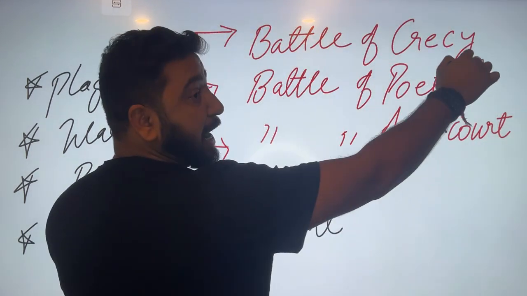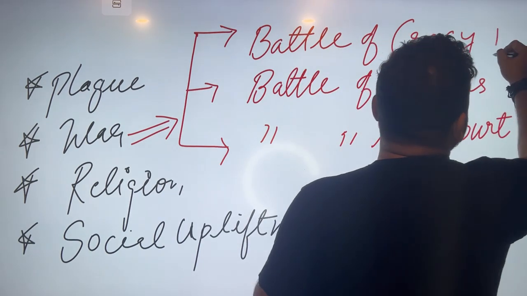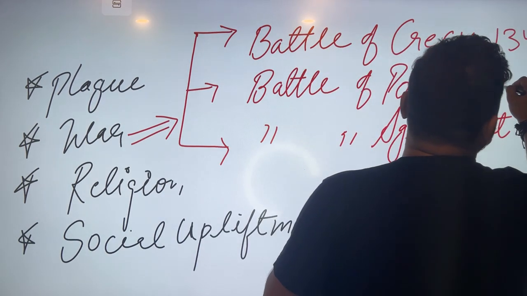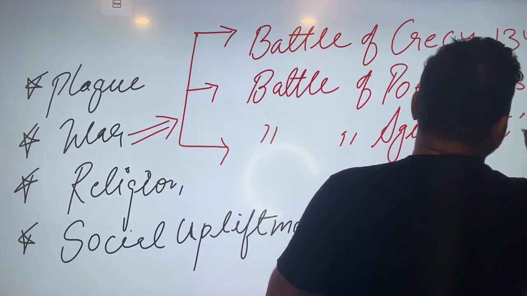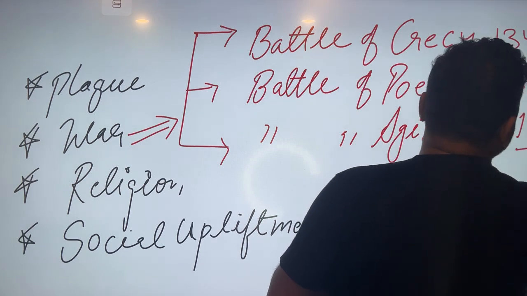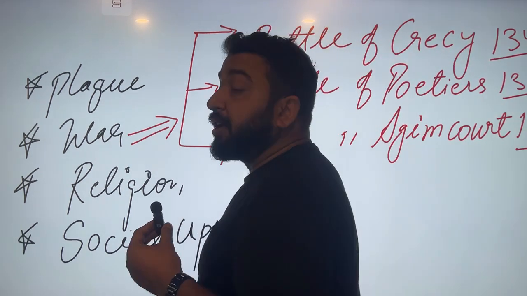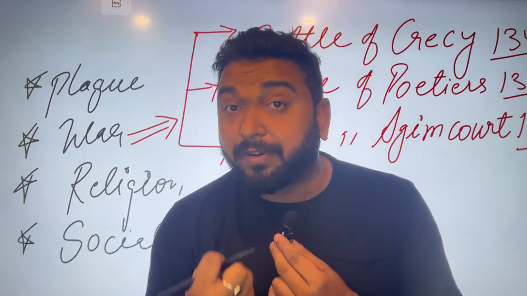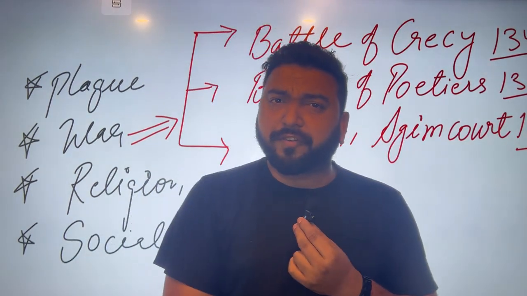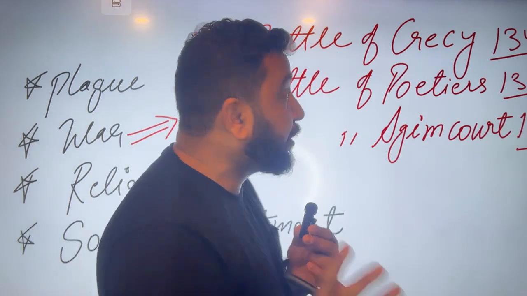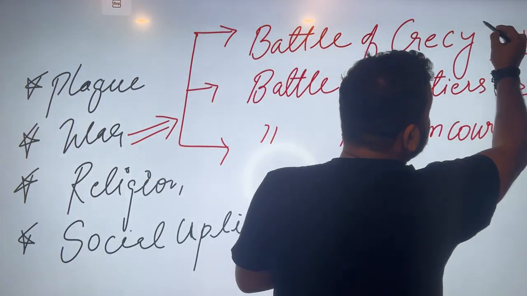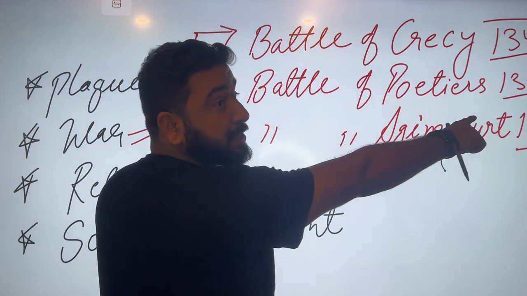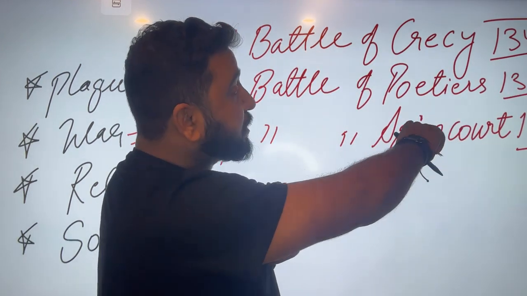अब इनकी टाइमिंग्स याद रखना. Timing is important. 1346, 1356, 1415. Three different battles. In these three battles England kind of developed as a strong nation. England defeated France. So first of all, these three battles played a great role. First of all, these two battles actually took place in the age of Chaucer, 1346 to 1356.